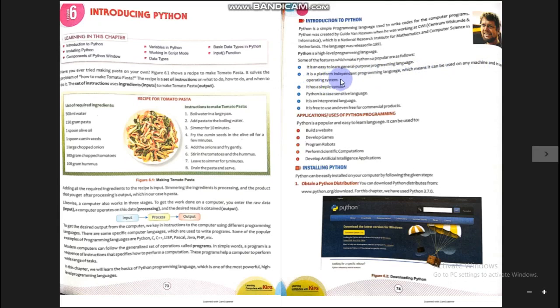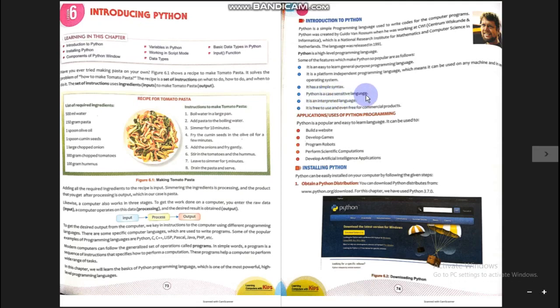My dear students, the program which you create by using this Python language is platform independent, which means that program you can run on any operating system, for example Windows, Android, BlackBerry, etc. So a specific platform is not necessary to run a program built in Python. The program can be run on any platform. It has a simple syntax. The syntaxes are easy to use, learn and remember.